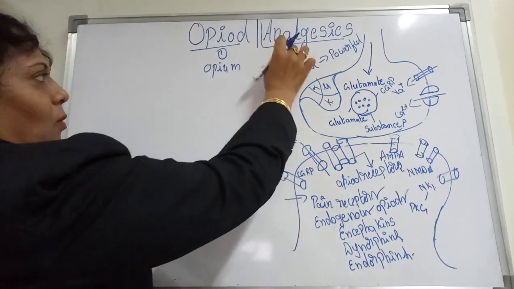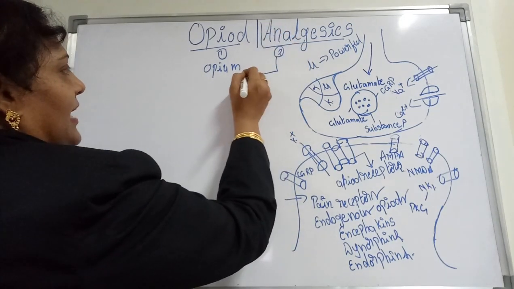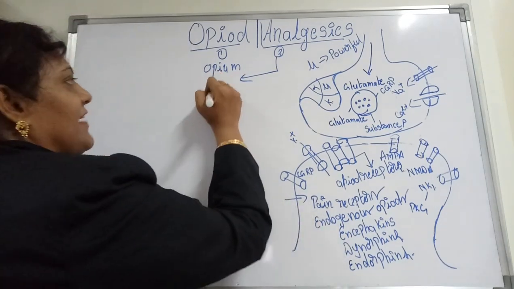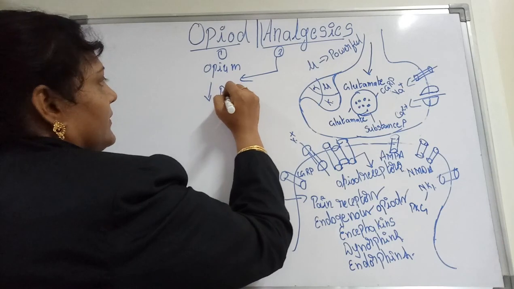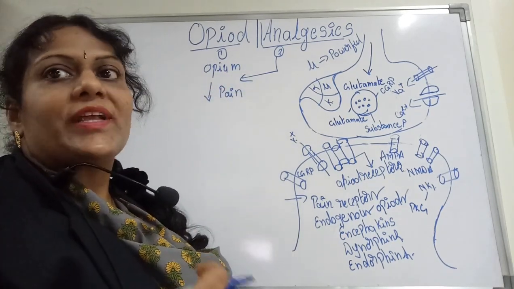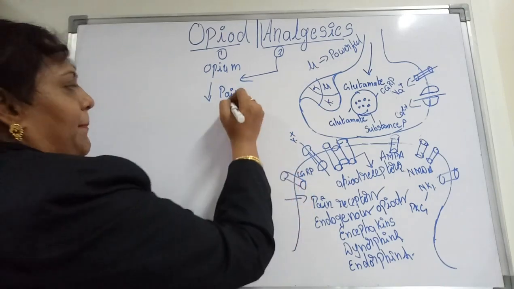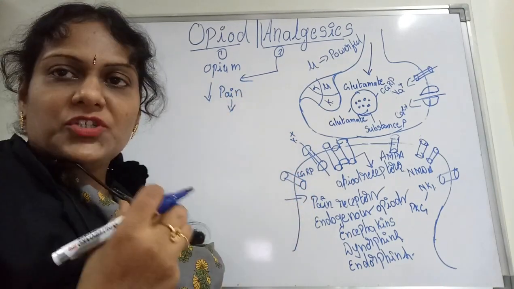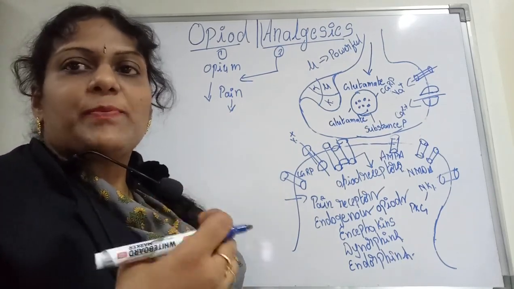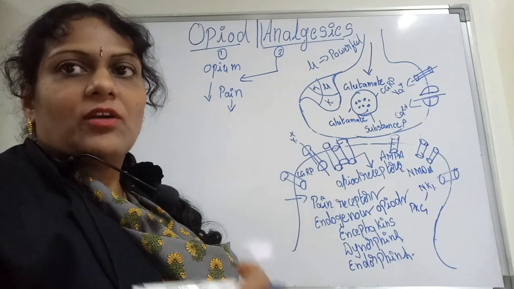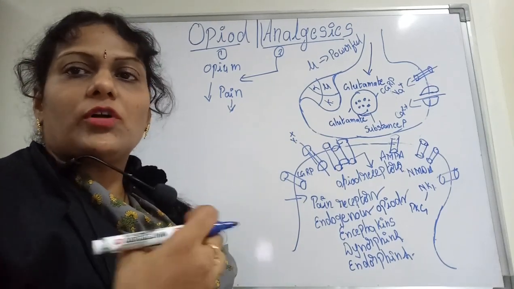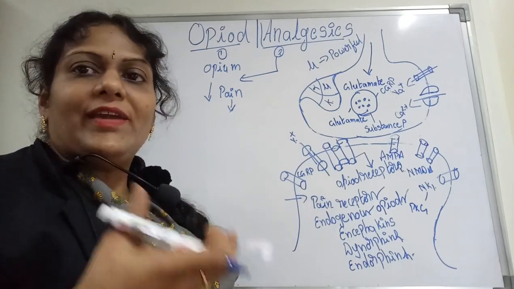Now let me discuss what analgesics are. Analgesic is a word for a drug which is taken to relieve pain. That means we are trying to reduce pain. And actually, what is pain? Pain is a stimulus received by the brain to express something unwanted, or whenever there is some bleeding, or something hits the organ or the body, we feel pain.